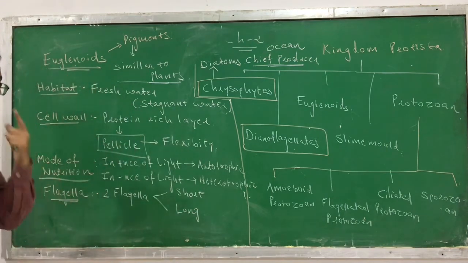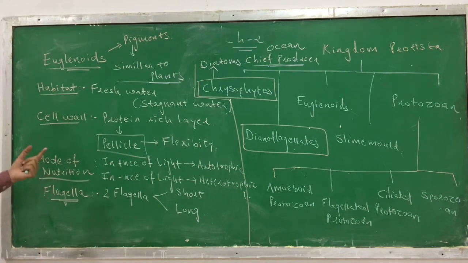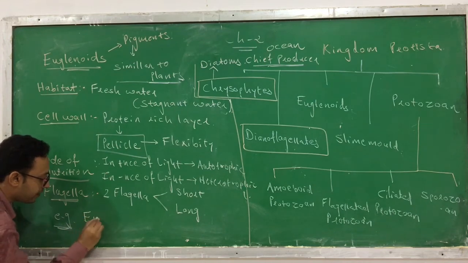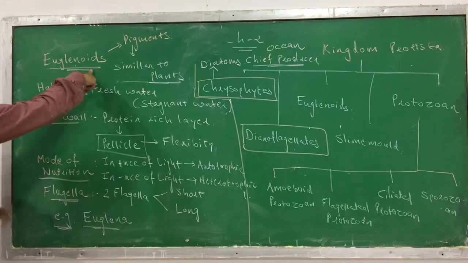Two different kinds of flagella you can find in its structure. If you see its example, what is the example of this? It is Euglena. Euglena is the most famous example of euglenoids.